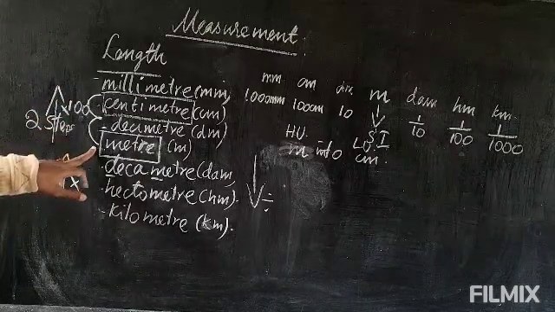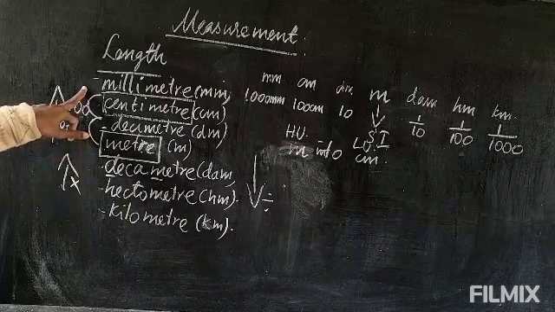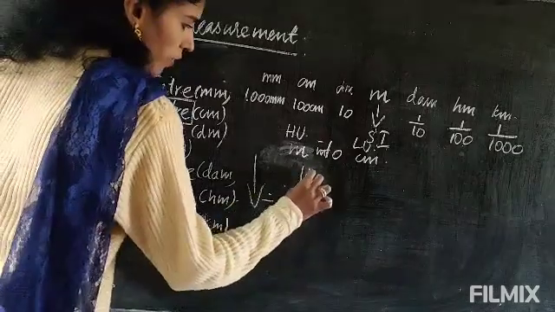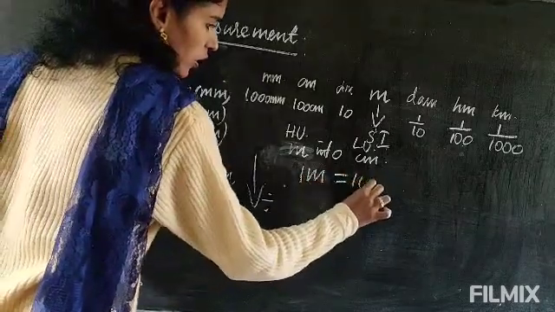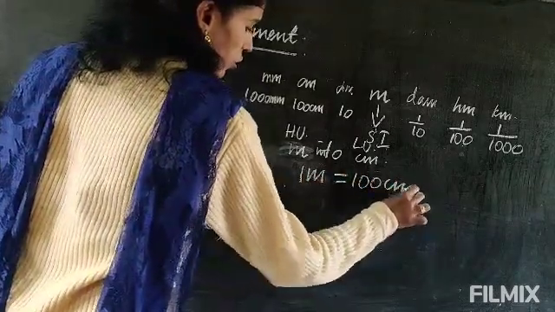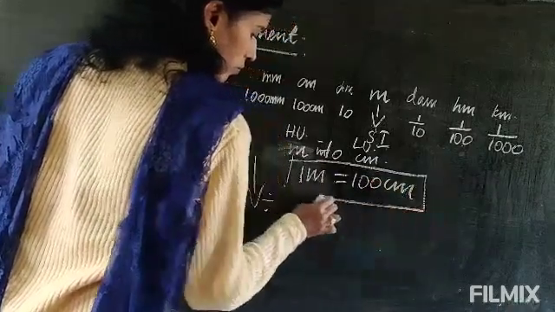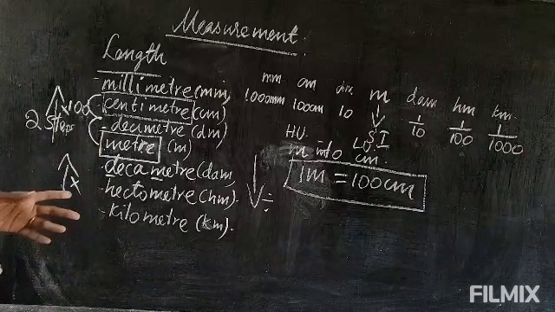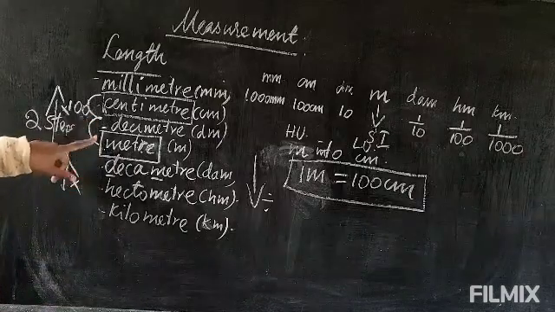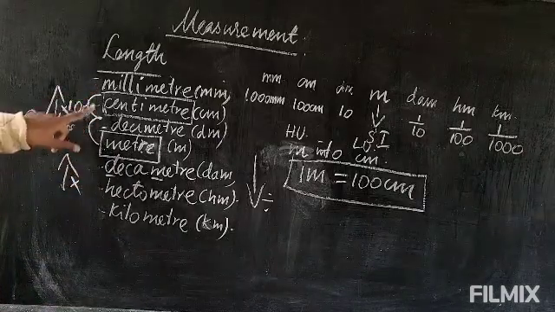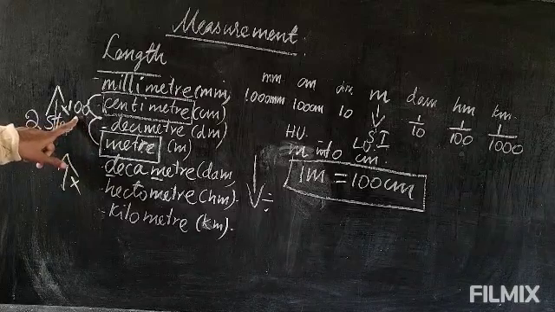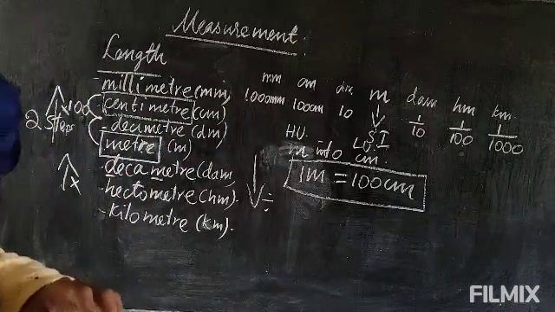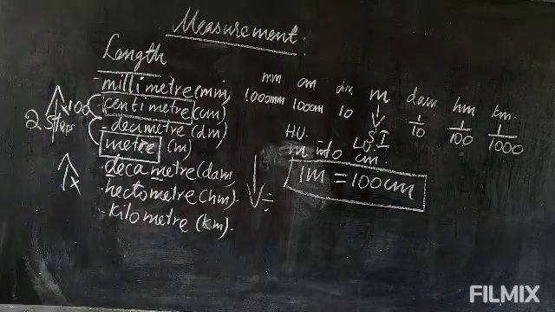Okay. So now 1 meter equal to 100 centimeter. You went 2 steps upward, no? So the formula will be 1 meter equal to 100 centimeter. So remember this one. This is mostly asked, so remember this formula. From meter to centimeter, 2 steps you are going. So when you go 2 steps, it is 100. Since you are going upward, it is multiplied, 100 centimeter.